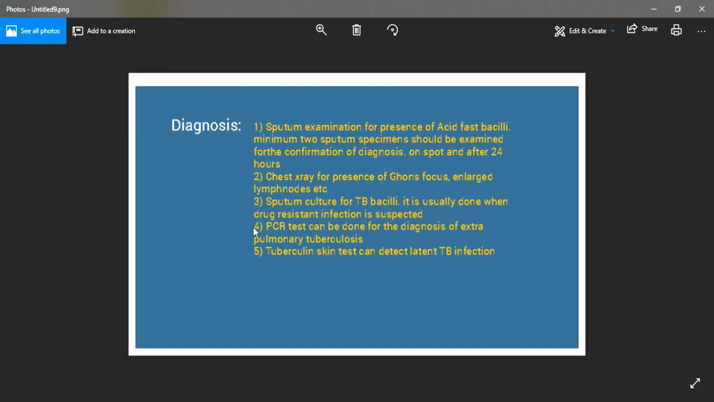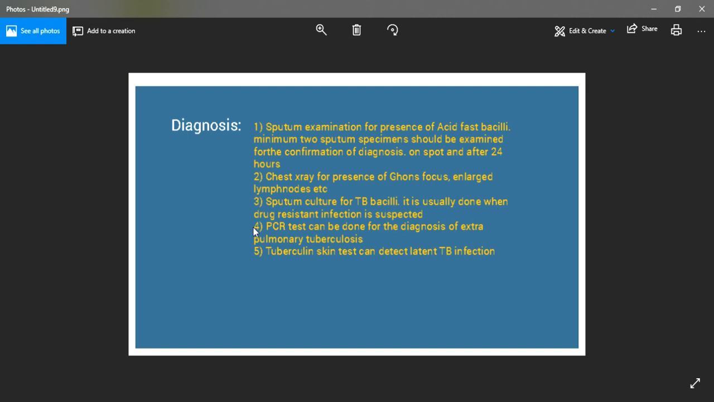Apart from this, the other test which can be done is sputum culture. Sputum culture is not a routinely advised test for the diagnosis of pulmonary tuberculosis, but it must be advised if you want to rule out drug resistant tuberculosis. The other reason why it is not advised routinely is because the tubercle bacillus is a slow growing bacteria, so the result of this test comes very late, say for example a week later. So that is why it is not routinely advised.